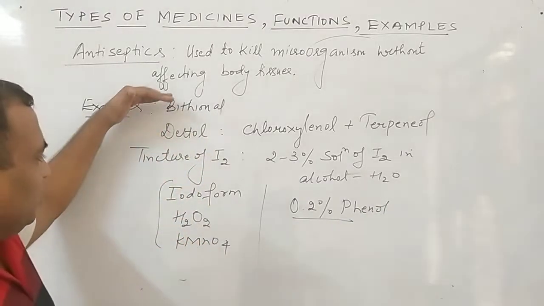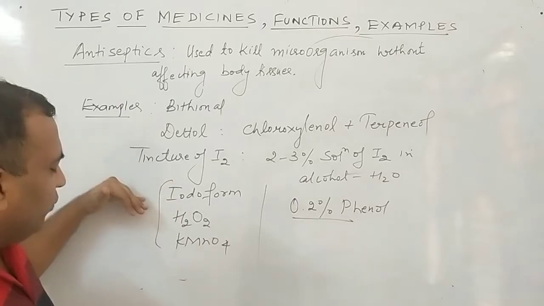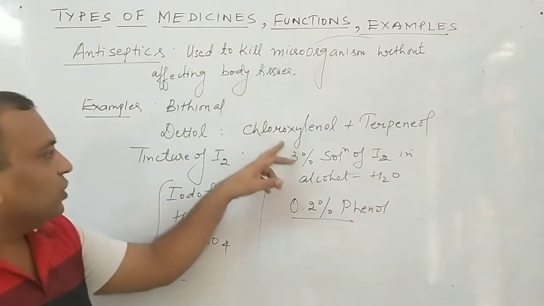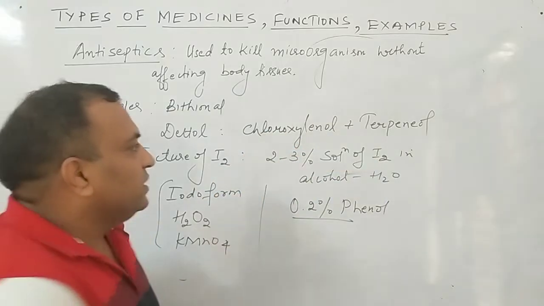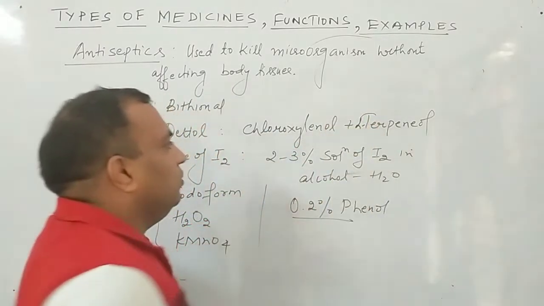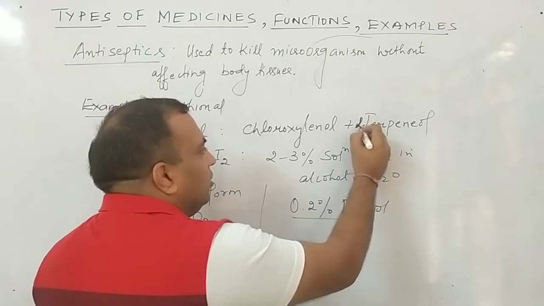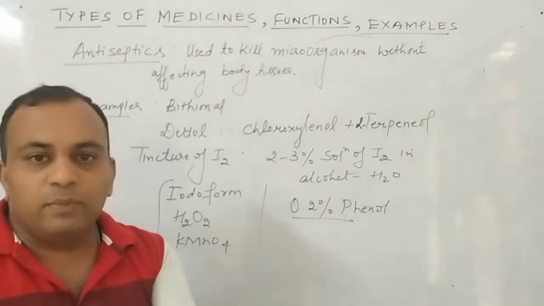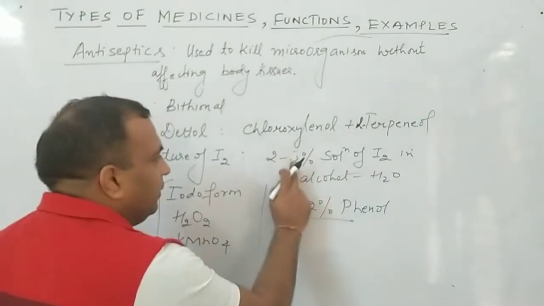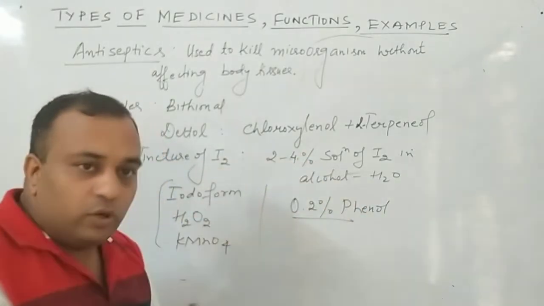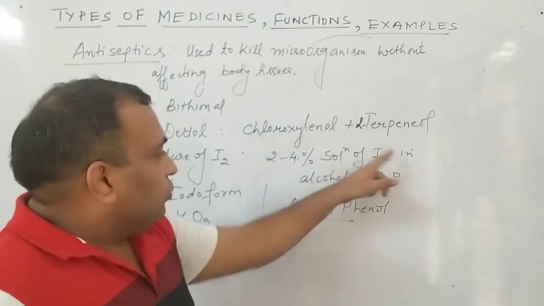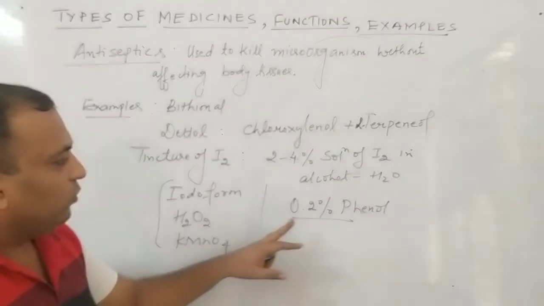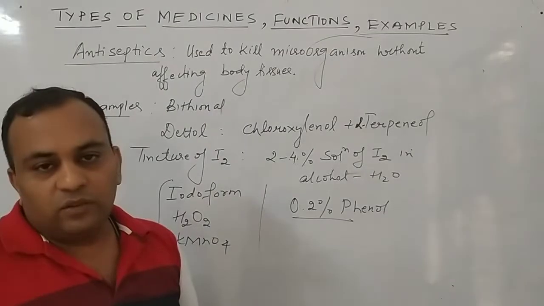So how many examples are there? Just understand. Bithionol, Dettol, tincture of iodine, iodoform, hydrogen peroxide, KMnO4. And remember, Dettol is a mixture of chloroxylenol and alpha terpineol. Then tincture of iodine is 2 to 3%. In some cases, it may be 2 to 4% also. Doesn't make any difference, 2 to 4% is okay. Clear? A solution of iodine in alcohol and water. This is iodoform, hydrogen peroxide, KMnO4, and the last one is 0.2% phenol.